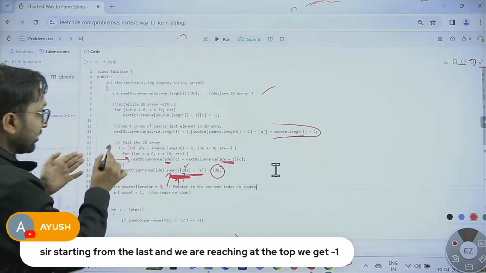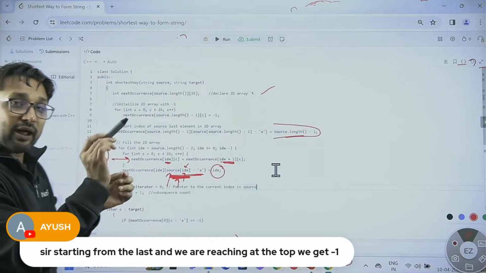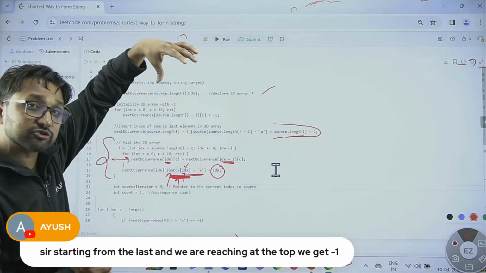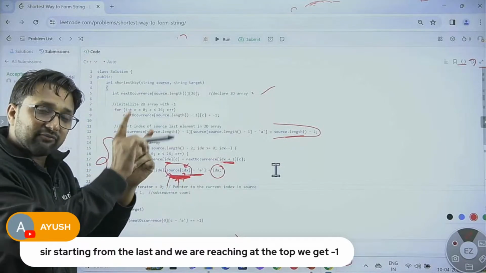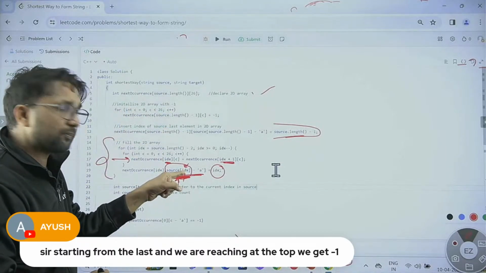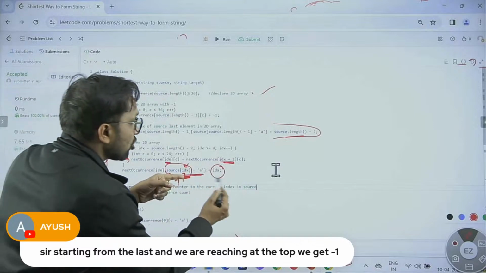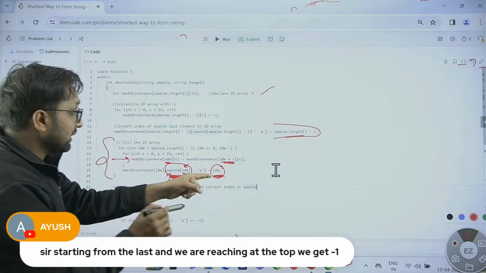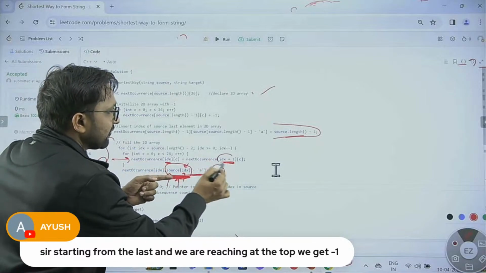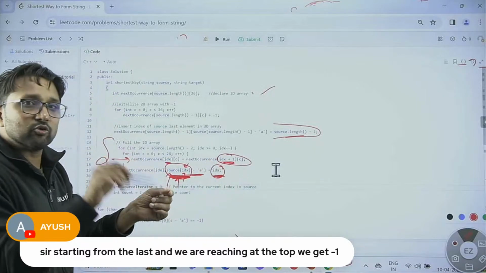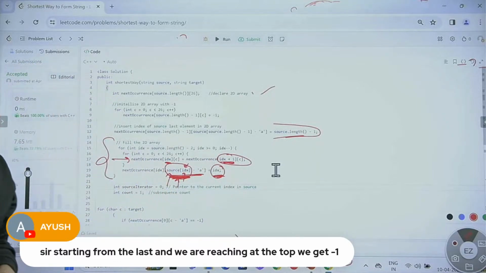We are building the table over here. While building the table, we are accessing the source string. We just pick one character, the character present at that particular index, and store the index value at that position. All other indices were updated by previous values. So this is what we are taking.